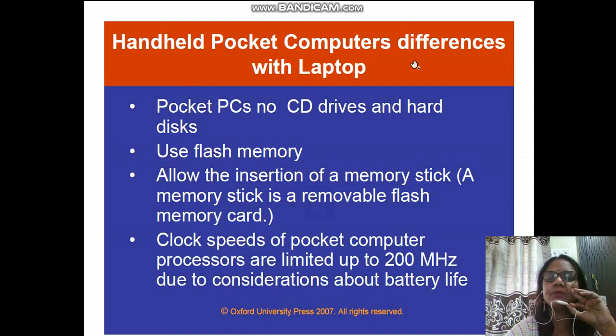Okay, handheld pocket computers differ. There is a difference with the laptop. The pocket PCs have no CD drives and no hard disk. CD drives and floppy disks could not be attached. They use flash memory, and it allows the insertion of a memory stick. A memory stick is a removable flash memory card. These features were there in the handheld pocket computers, where the clock speeds of the pocket computer processors are limited up to 20 megahertz due to consideration of battery life. So these were some of the features of handheld pocket computers which differ from the laptop. There are no CD-ROMs, there is no separate hard disk, it has its own internal hard disk, flash memory.